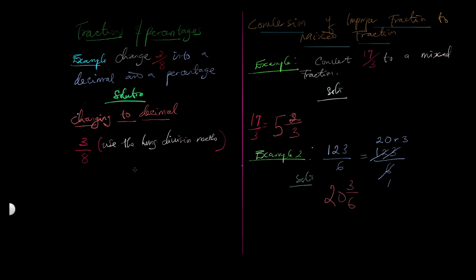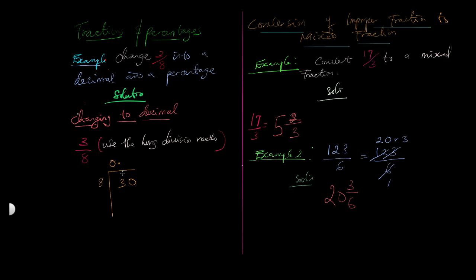Now, in the long division method, 3 and 8, one of them is the divisor, one is the dividend. The numerator is always the dividend, and it will be inside. The denominator is the divisor, and it will be outside. So we now say 8 goes into 3, and that's not possible. So we write 0 here and fix a point. When we fix that point, we add 0 to this 3, and it becomes 30. We now say 8 goes into this 30.